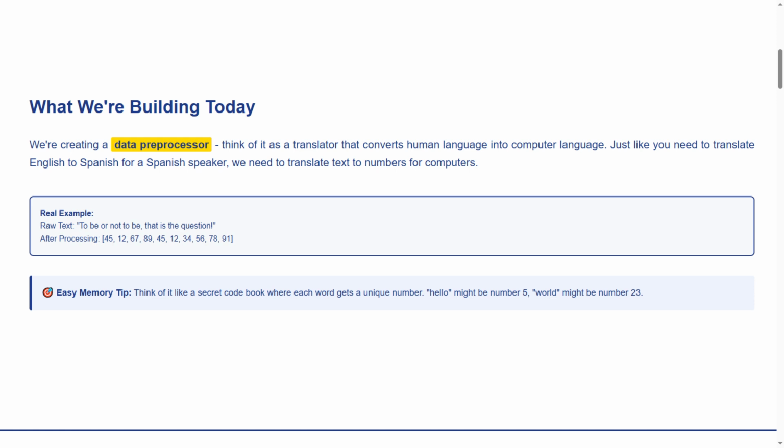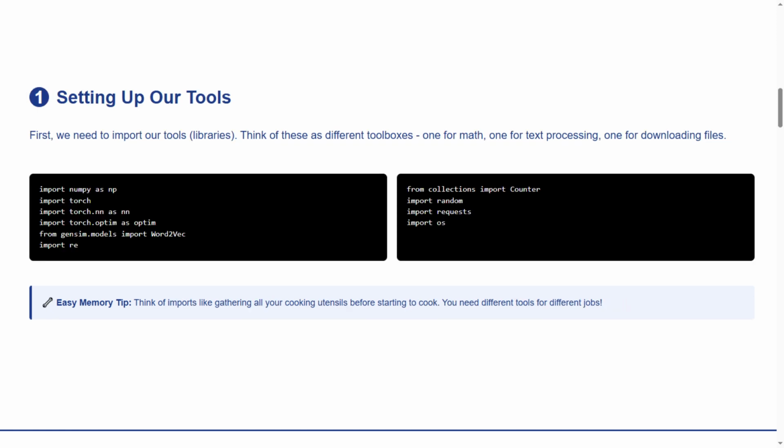Now let's check our easy memory tip. Think of it like a secret code book where each word gets a unique number. Hello might be number 5, world might be number 23. It's like being a spy with your own secret code. By the end of today, you'll have your very own Shakespeare decoder that can turn the most beautiful poetry into computer-friendly numbers.